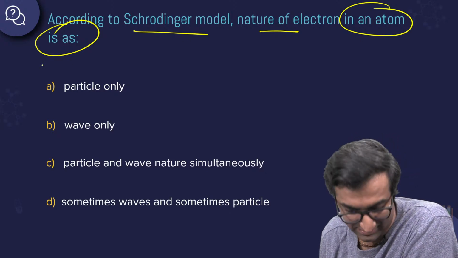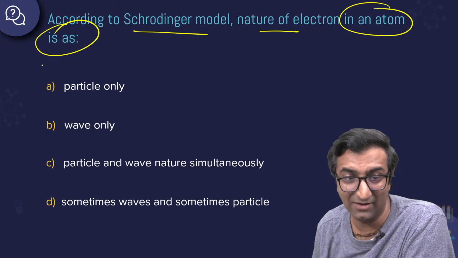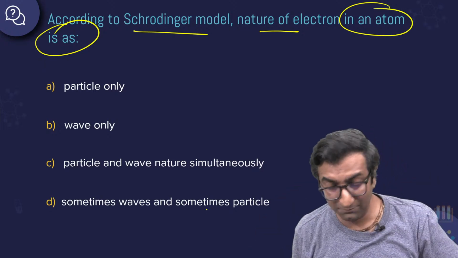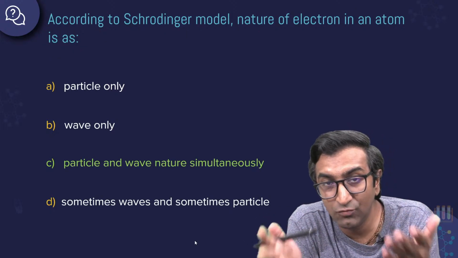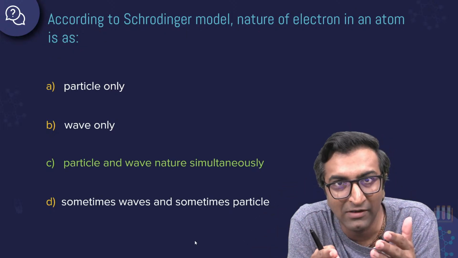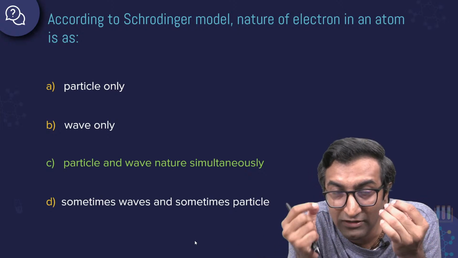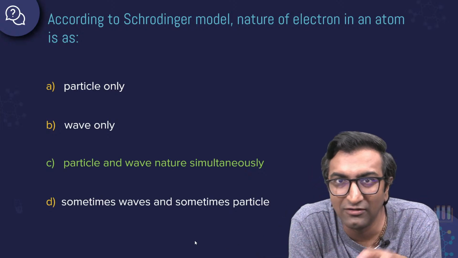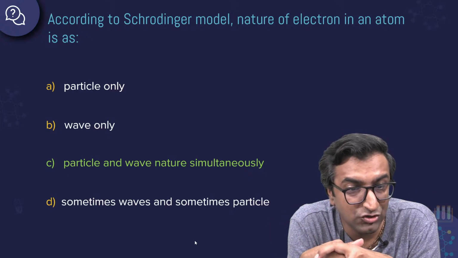Yeah, C is the right answer. It's not sometimes. I told you, it's a philosophical idea. It's option C. It's both all the time. Like when you say that light behaves as a wave and a particle, you mean it behaves as both at the same time. Light has an electromagnetic nature and it has photons, the nature of a particle. Even the Vedas talk about particles of light. So yeah, absolutely. What is the Schrodinger model?